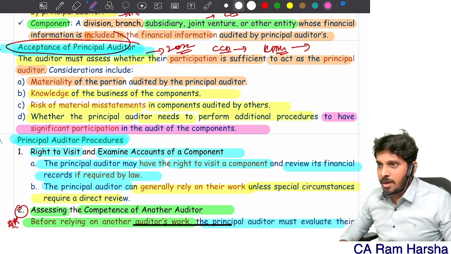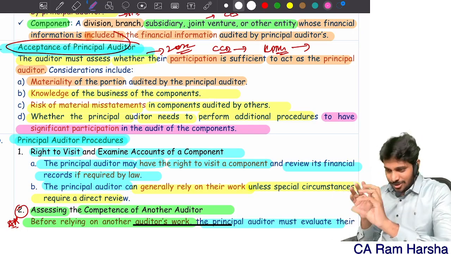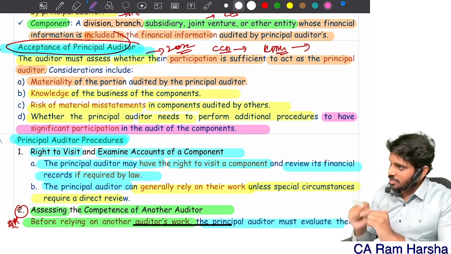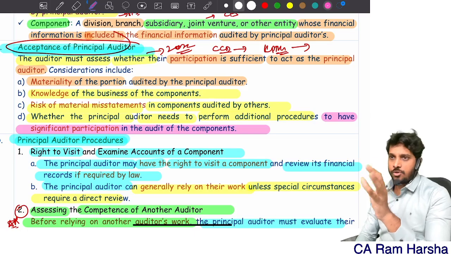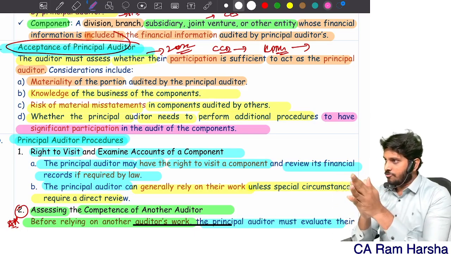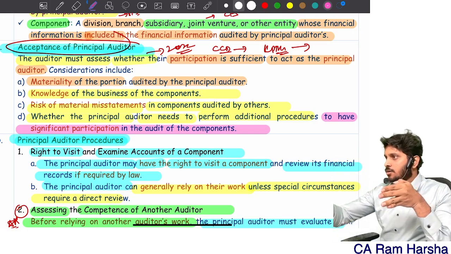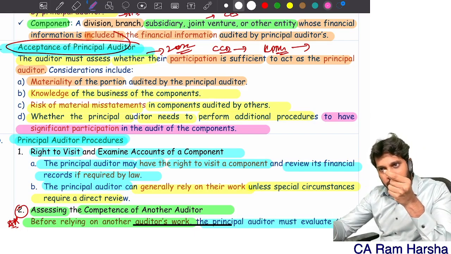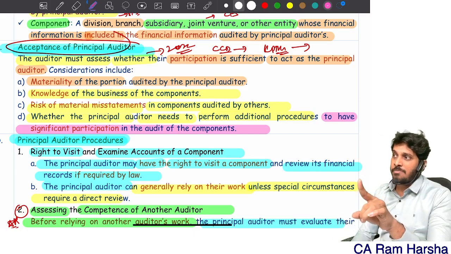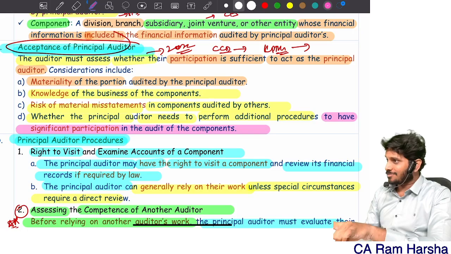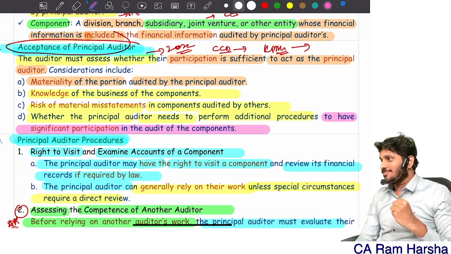Understood? You understood this? So you need to check. For example, these are the questions which NFRA posed, the questions which NFRA asked BSR and Co, this KPMG. You are auditing, you are the principal auditor for the holding company. You know standalone financials. You saw consolidated. And standalone financials all are small numbers. Consolidation appears big numbers. That itself shows you are not significantly participating in the entire overall audit. Yes or no? So then how did you accept as a principal auditor?